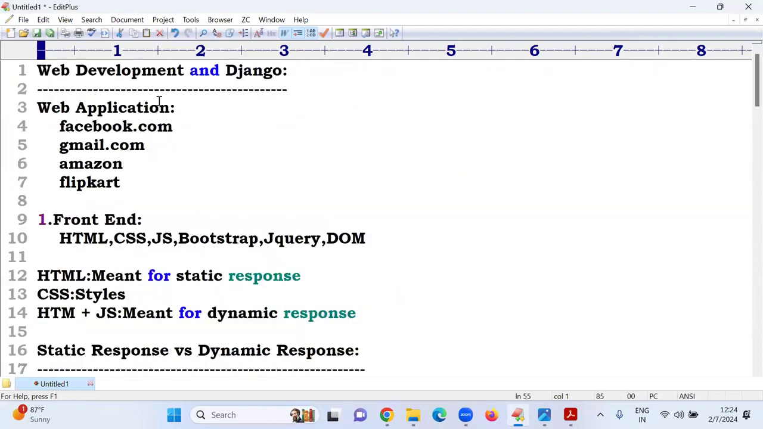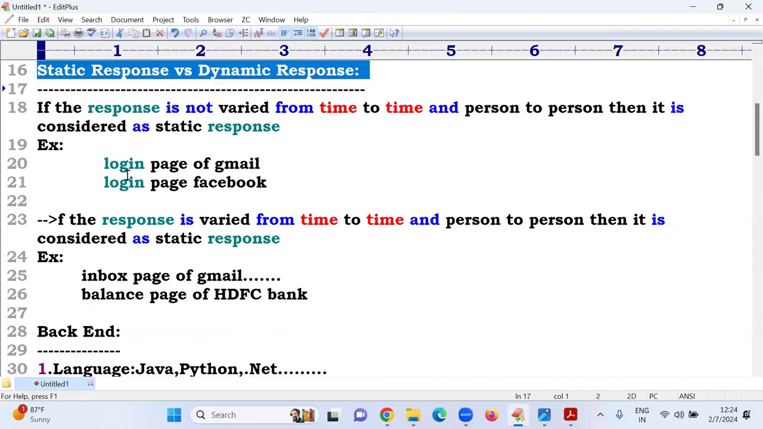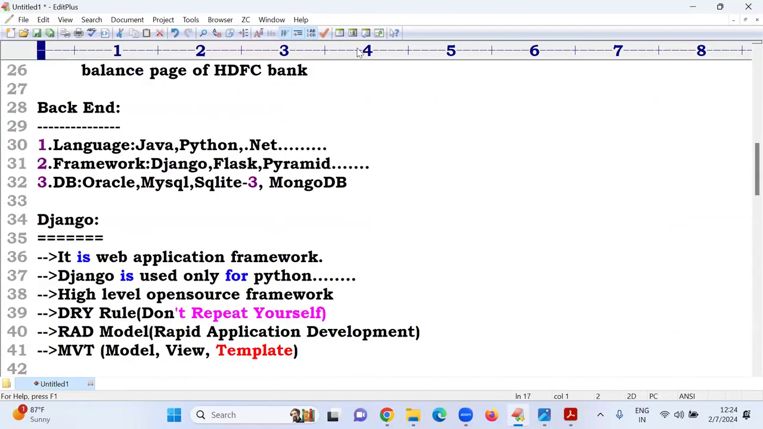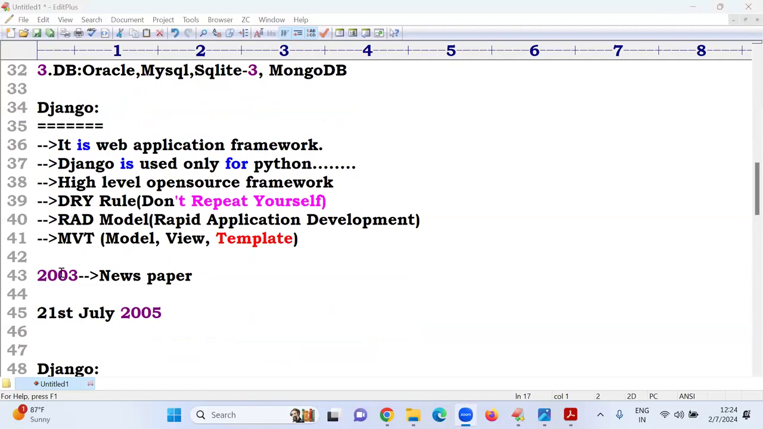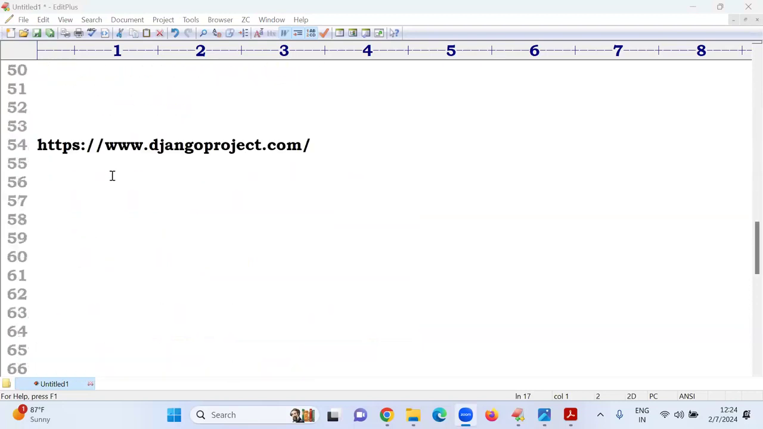Today is just an introduction, the basic part. What is a web application? What is front end and back end? Which technologies are there? Static versus dynamic. After that, what is backend and how to implement it? Then what is Django, and when was it introduced. In interviews these things are not that important; I'm telling you this story just for your knowledge. Tomorrow we will start with Django installation, features and advantages.